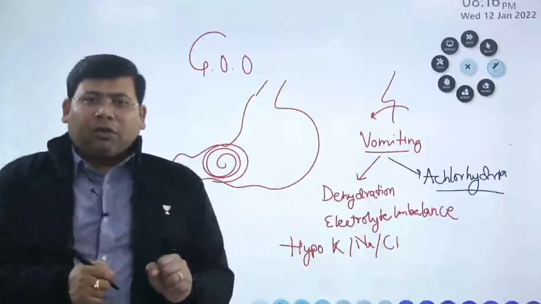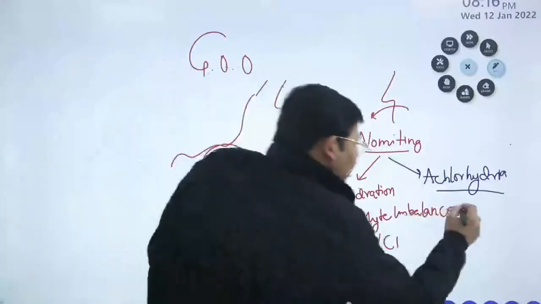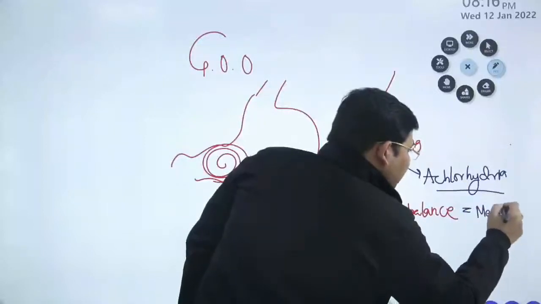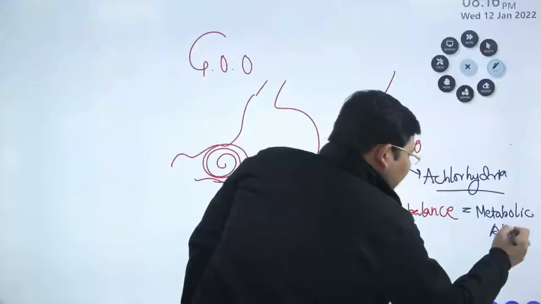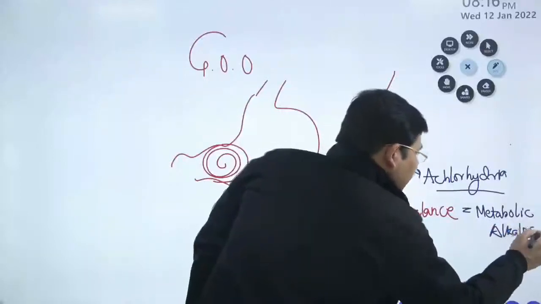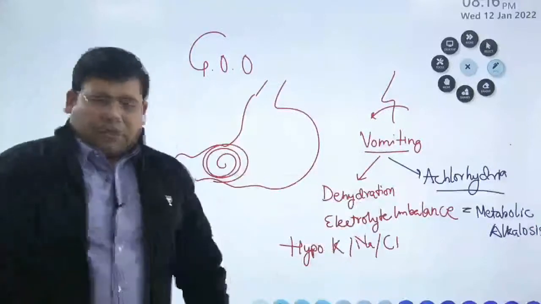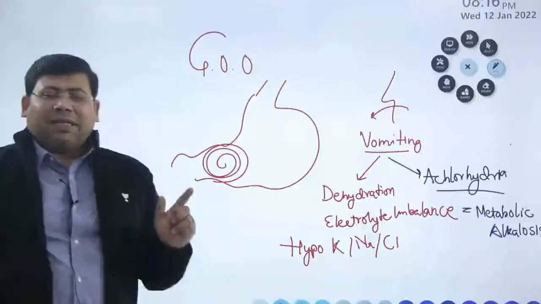Yes, because of the loss of acid, metabolic alkalosis. So this achlorhydria will lead to a state which is known as metabolic alkalosis. Now the game will start. What is the game? Let us try to understand. Now you are having metabolic alkalosis. Now the body will try its level best to buffer this alkalosis.